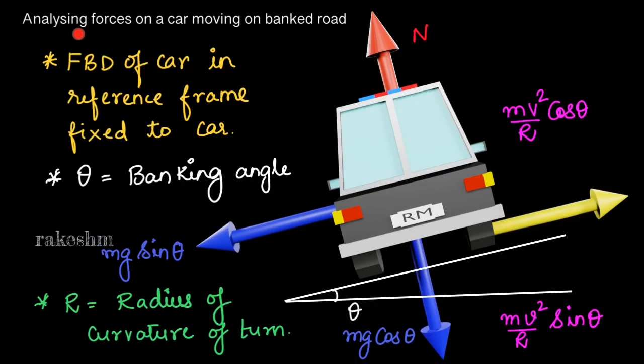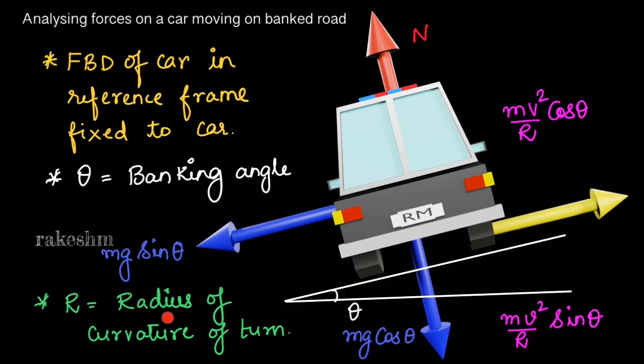Let us now analyze the forces on a car which is moving on a banked road. In this diagram, we are drawing the free body diagram in a reference frame fixed to the car. As this car is in a rotating reference frame, we need to apply a pseudo force or a centrifugal force on this car. Next, this theta here is the banking angle. So this road is tilted by a certain angle here. So this theta is the banking angle.